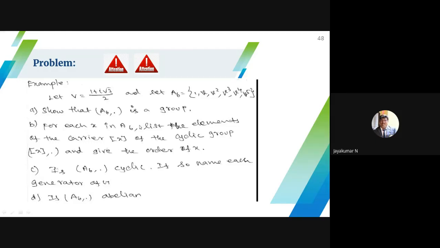B is nothing but, I have to find the order of each element. I have to show that it is a cyclic group. C is nothing but, I have to list out the generators of A6. Then I have to verify whether A6 is abelian or not. So once again I repeat: they give what your v is, then collect the set 1, v, v square, v cube, v power 4, v power 5. I have to show that A6 comma dot is a group, and that it is a cyclic group. Then I list out the order of each and every element. Then I have to give the generators of A6, that is condition C. D is to verify whether A6 is abelian or not.